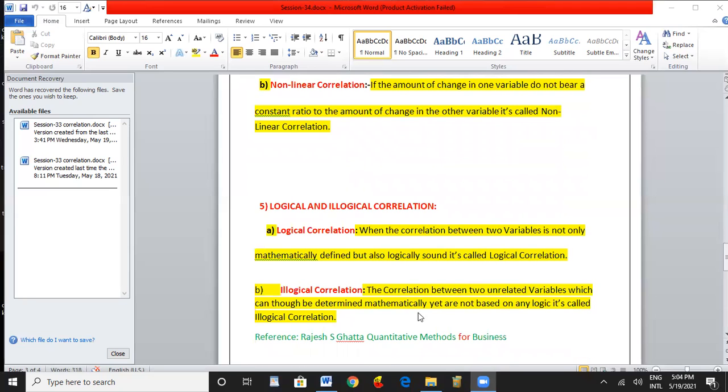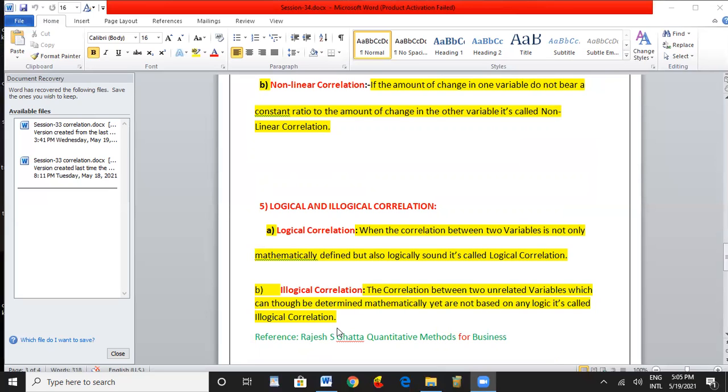Illogical correlation, the correlation between two unrelated variables, which can be determined mathematically, yet is not based on any logic. It is called illogical correlation. Mathematically you can derive it, however, it is not based on any logic. In the practical way it should be implemented.